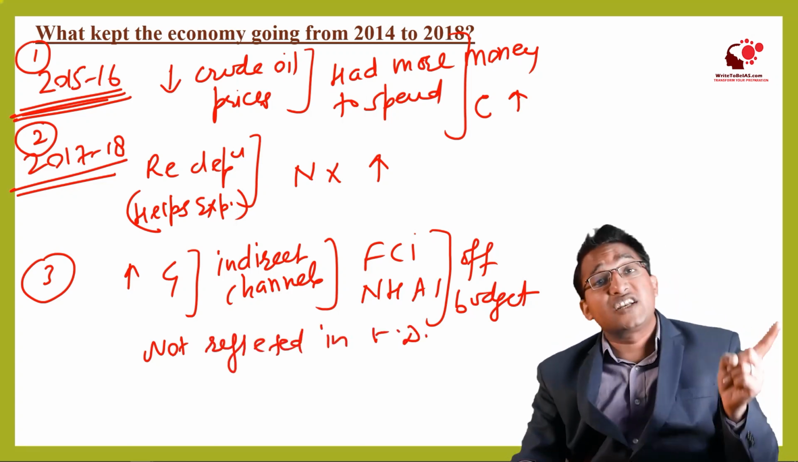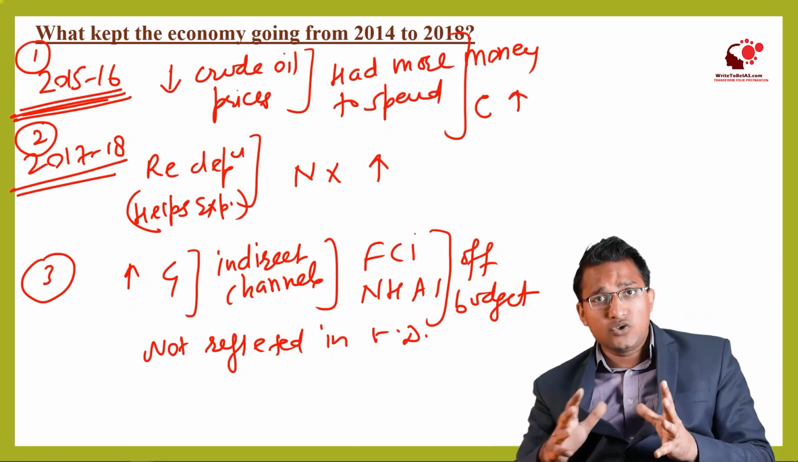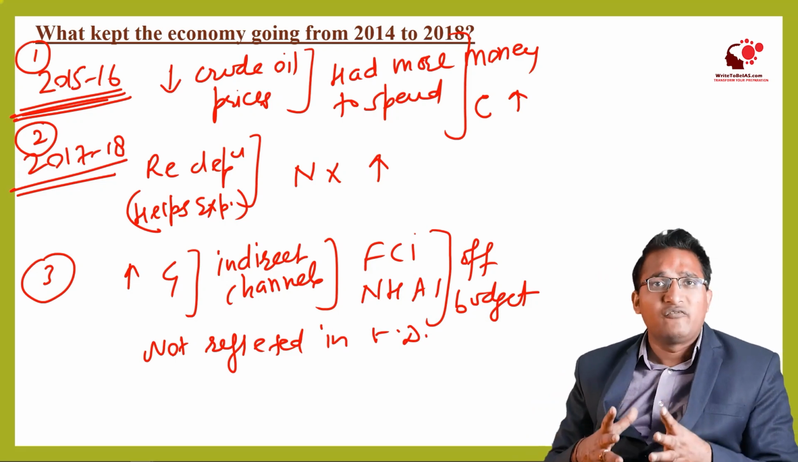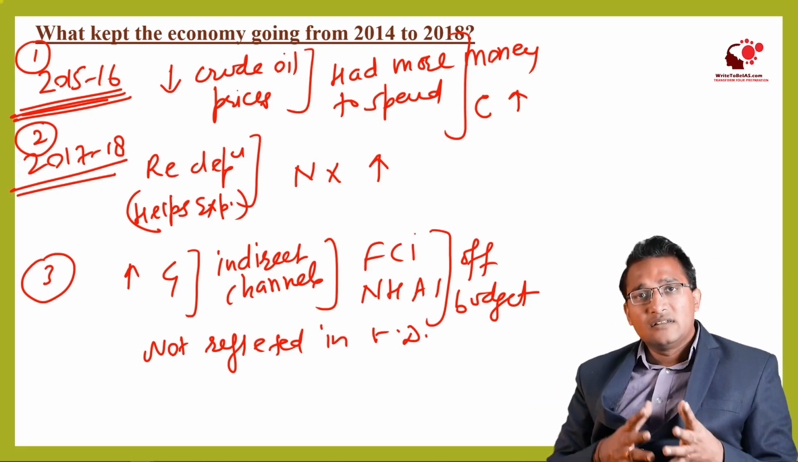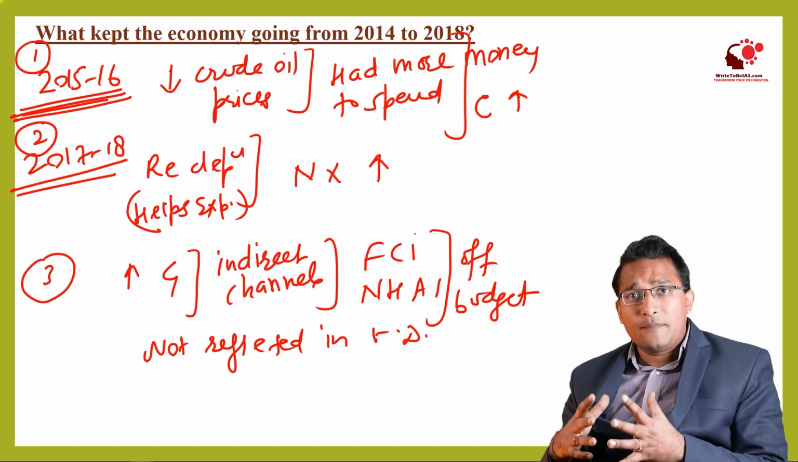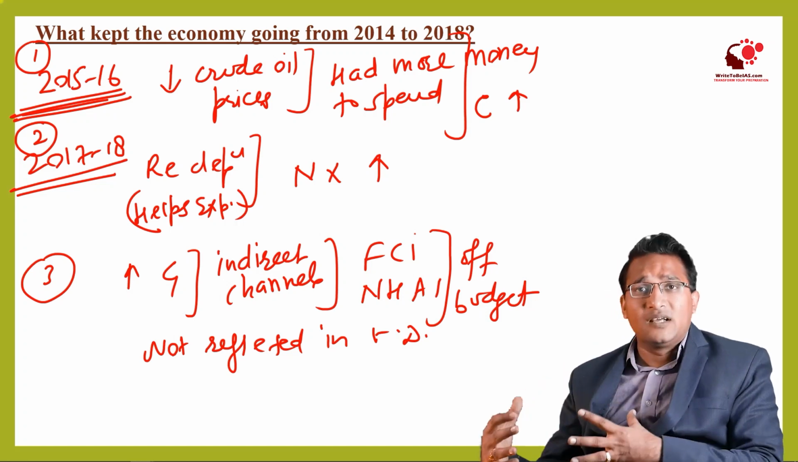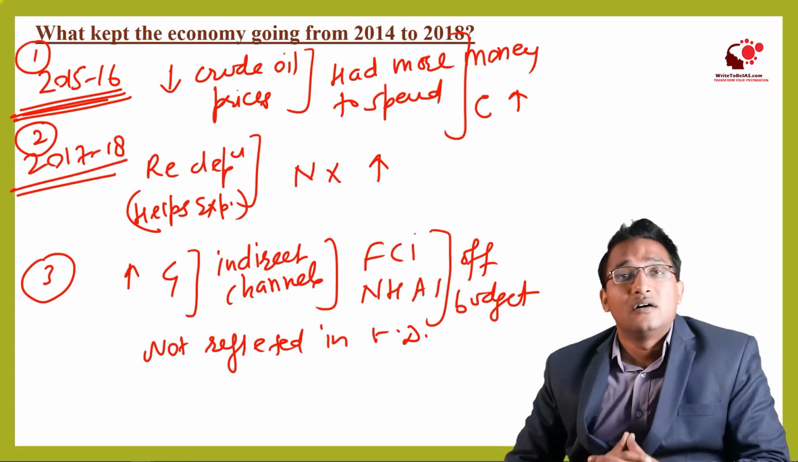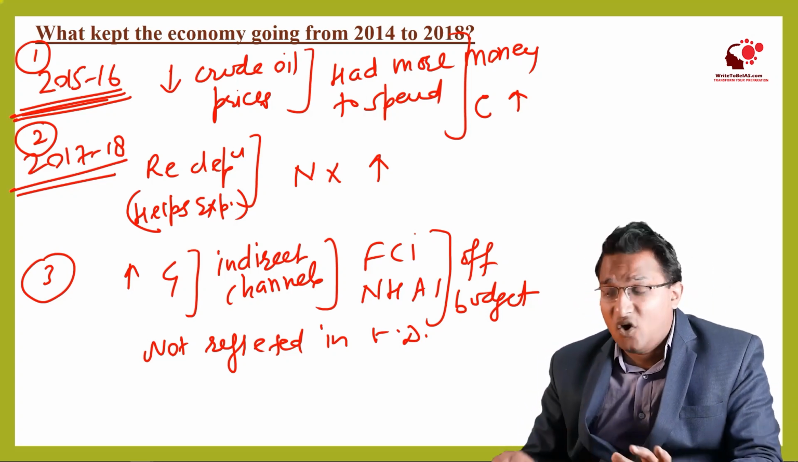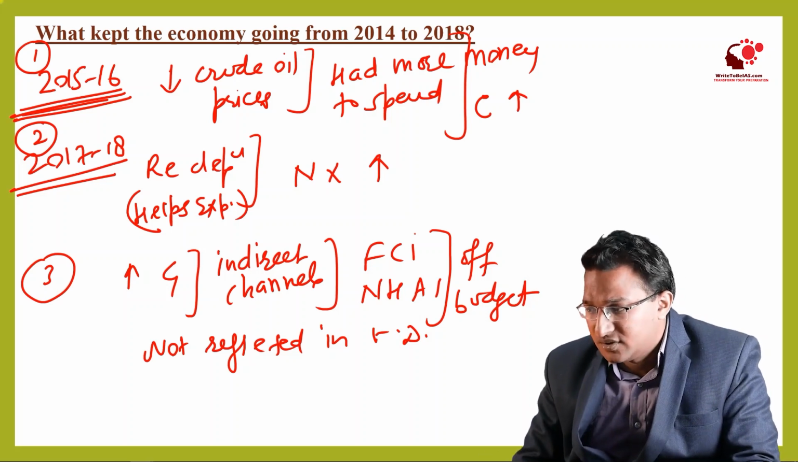So even the fiscal deficit was under control because these items were not part of the fiscal expenditure, right? They were off-budget items, right? So they were kept off budget, therefore they were not reflected in the fiscal deficit. So the fiscal deficit was under control, still the government was spending a huge amount, right?